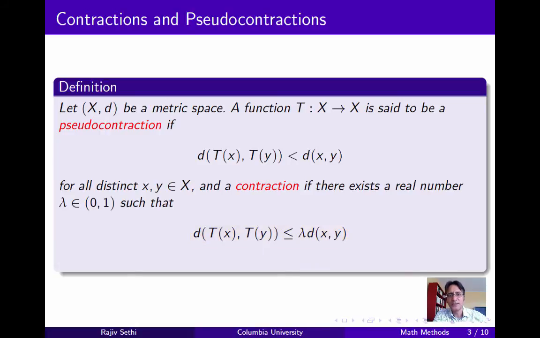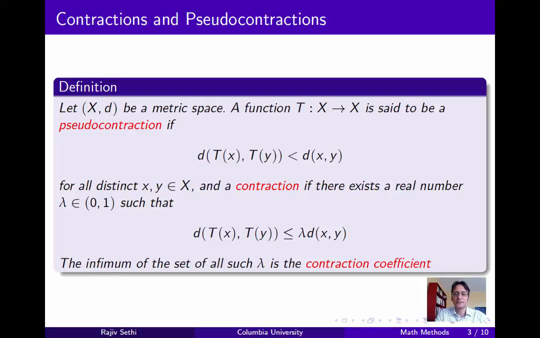Now usually when using these ideas, X is going to be a set of functions and d will be the sup metric. So just keep this example in mind as we proceed. Now in general there will be many values of lambda for which the inequality on the slide holds, and the infimum of the set of all such lambda is the contraction coefficient. Just recall that the existence of this infimum follows from the completeness of the real numbers.